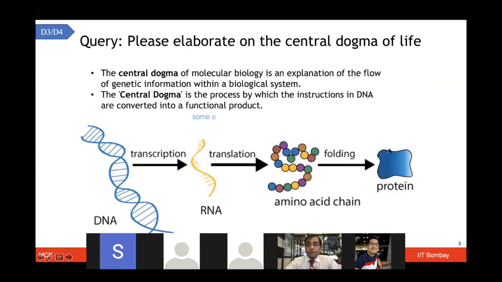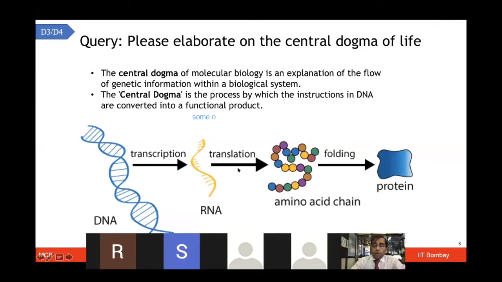Okay, another question was regarding the central dogma of life. Essentially, molecular biology works with an orderly information flow, which moves from the DNA to mRNA to the amino acids or proteins. And this entire process, starting from DNA to RNA in the process of transcription, or making from RNA to protein as translation, all of these are essentially driving the functionality of life, right?